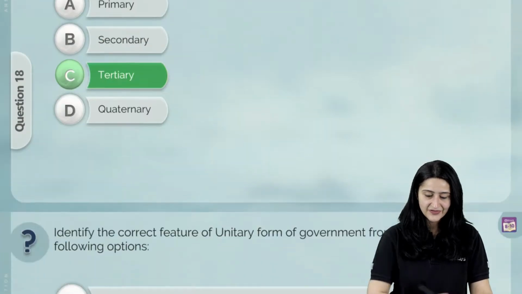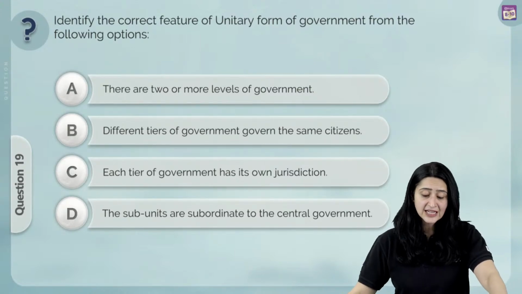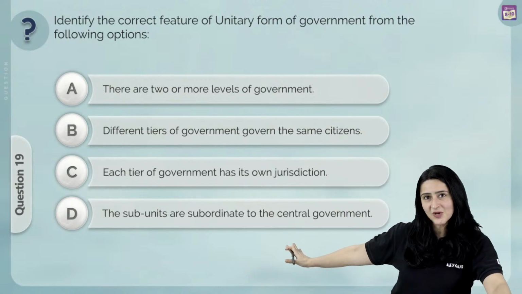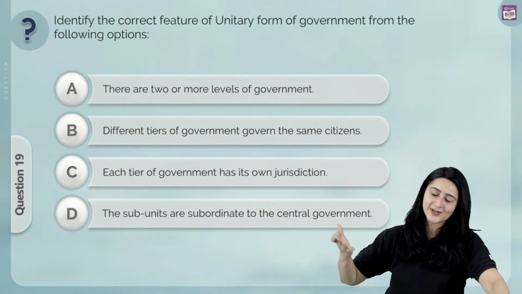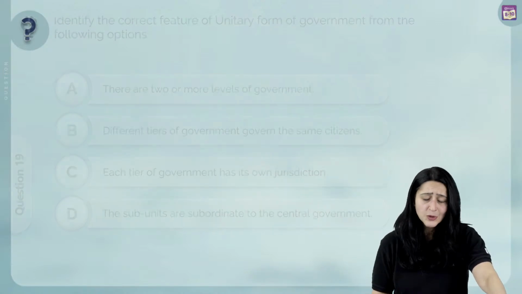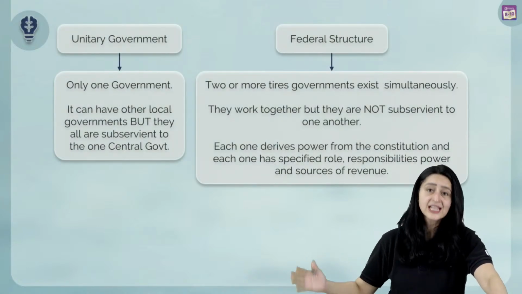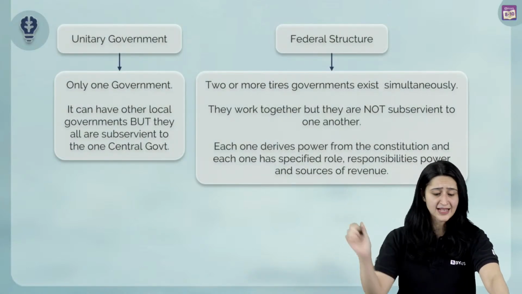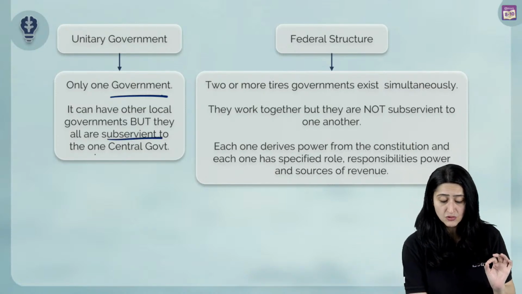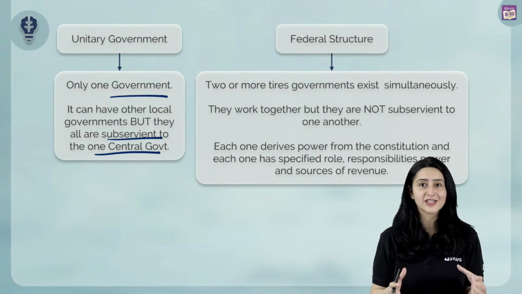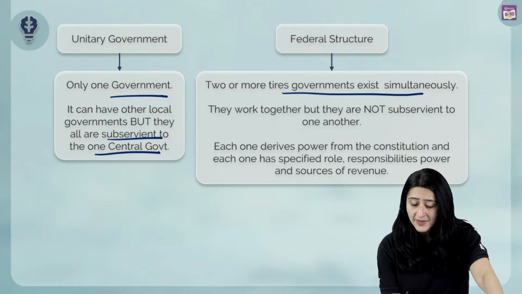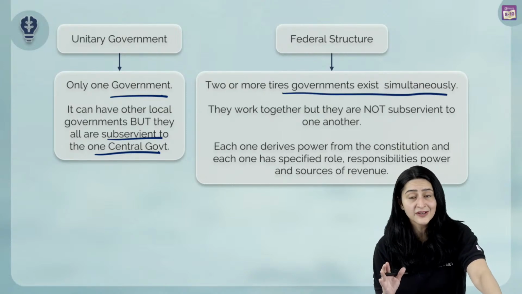Let's move on to our next question, which says, identify the correct feature of unitary form of government from the following options. I'm not reading all the long options right now. We just take a look at it, and you know it came in your papers, you already know. Is it A, B, C or D? Let's quickly go through what a unitary government is and what a federal structure is. Unitary government, one government basically. It can have other local governments or subunits, but they are all subservient to the central government. They all act according to the rules of the central government. And then we have a federal structure where two or more tiers of governments exist simultaneously. However, they're not subservient to each other.